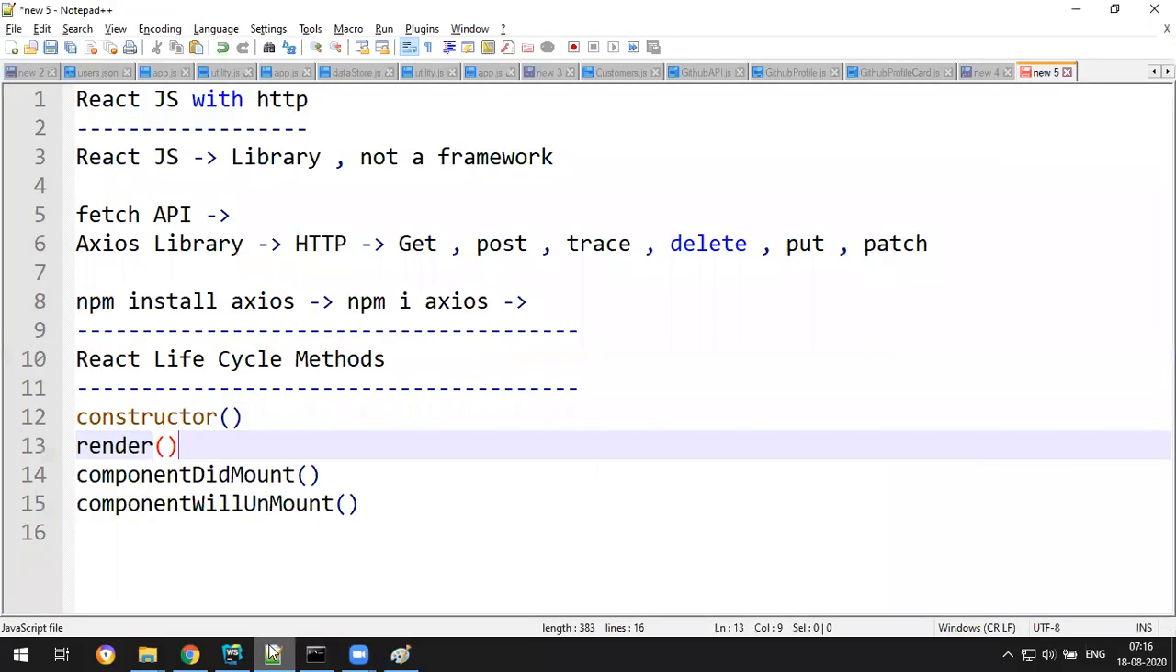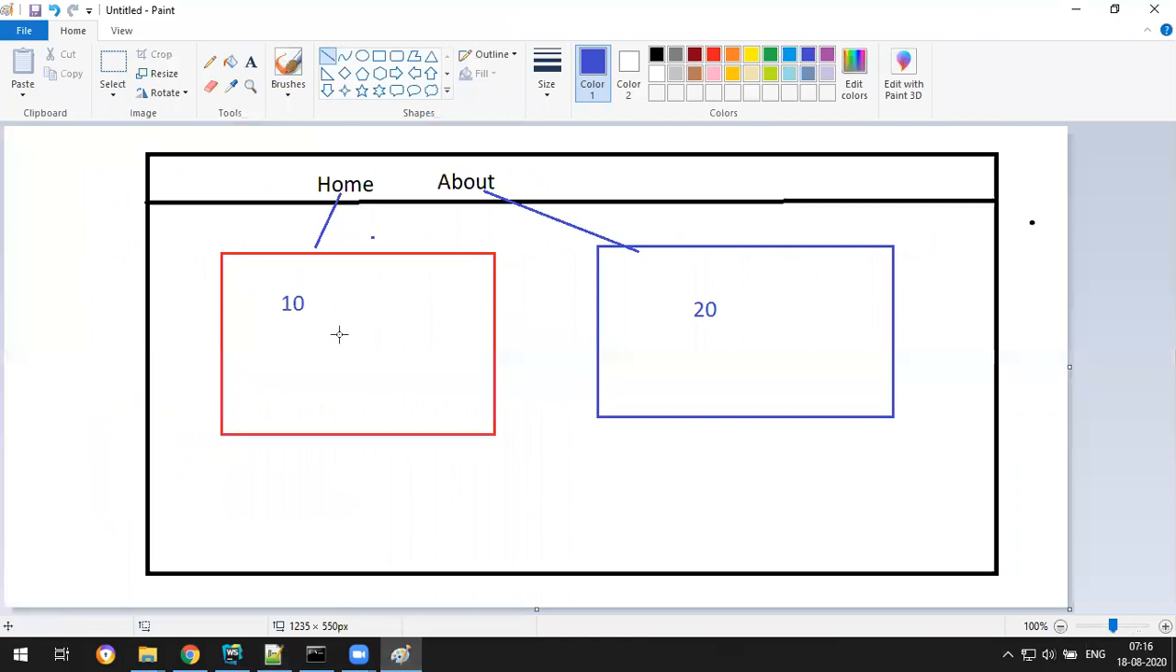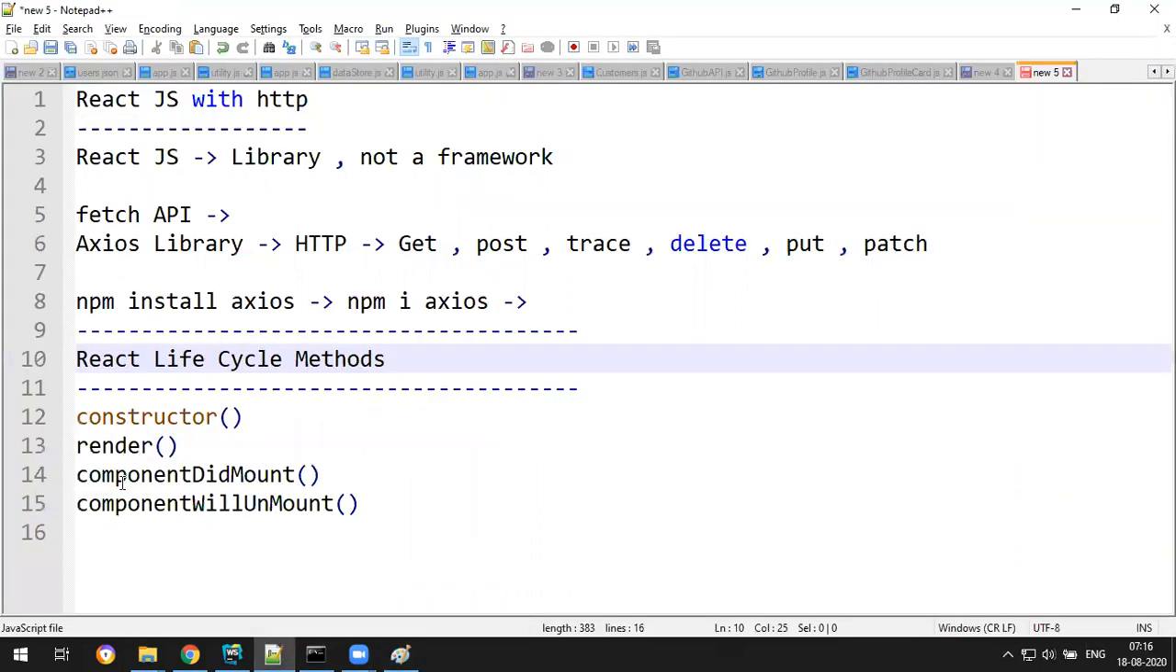So every component will have life cycle methods. Life cycle means from birth to death, you can think like that. Every component can load, it can be created, and it can be removed from the DOM. Once the component has been displayed fully on the screen, then this particular function will execute: componentDidMount, which means mounted on the screen, fully loaded.